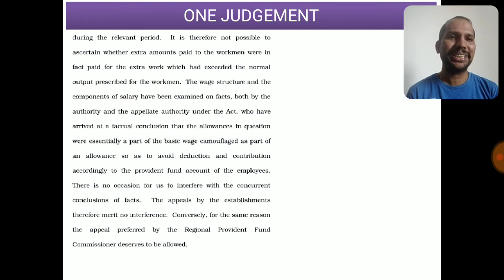It is not an indirect statement, it is a direct statement that you are playing with different components by naming them in different ways, just trying to avoid the PF contribution on those allowances. So don't do that. That's the communication they are trying to give here.